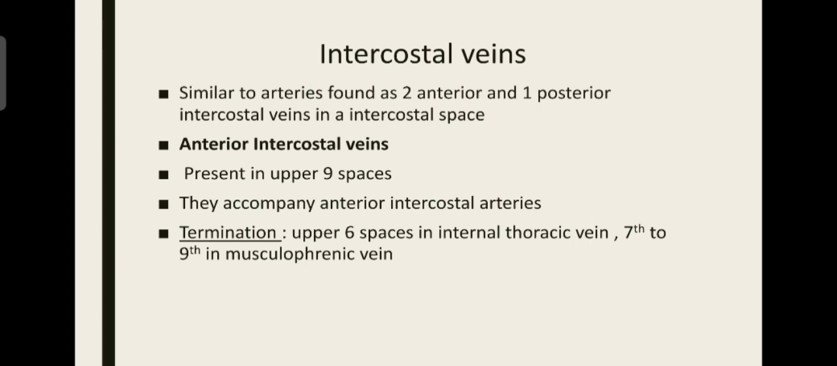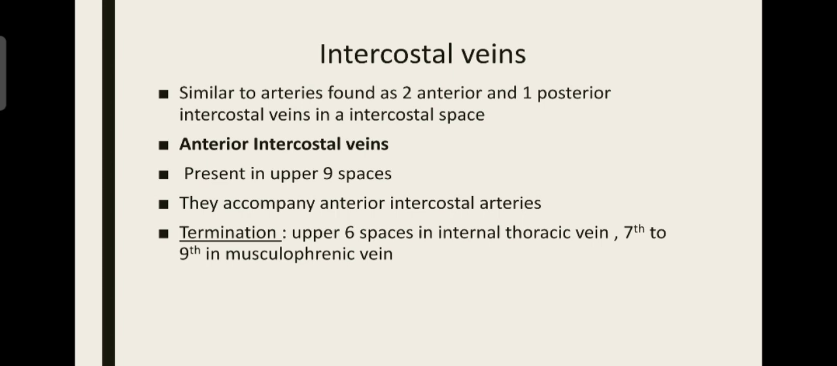Then let us go into the intercostal veins. Intercostal veins have a special property which I will say later. But most of it is the same as the intercostal arteries. So similarly they have 2 anterior and 1 posterior intercostal vein for each intercostal space. Just the name changes from artery to vein for writing in exams. First let us see about the anterior intercostal veins. They are present in the 9 spaces and accompany the anterior intercostal arteries.